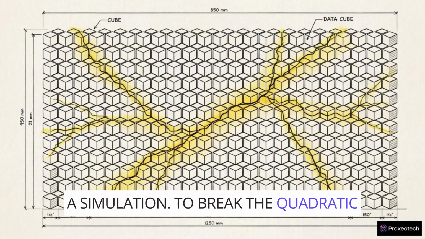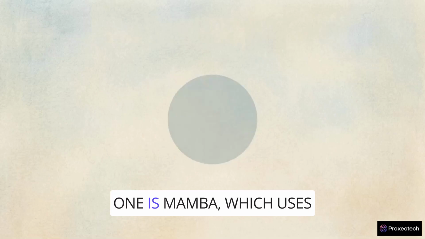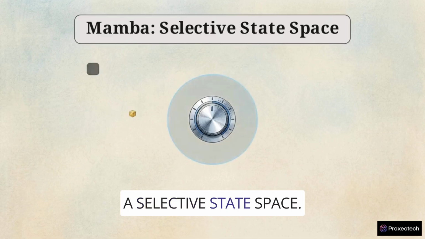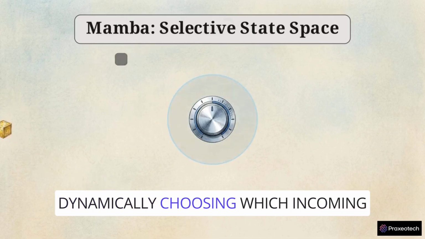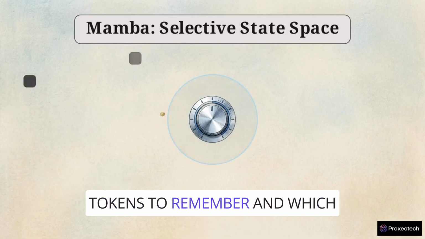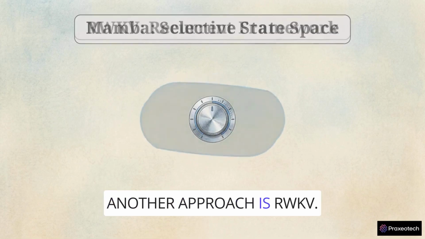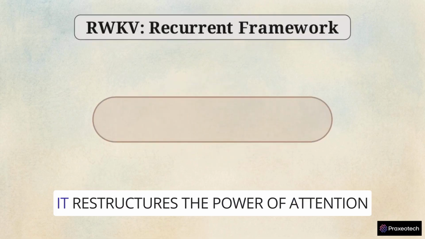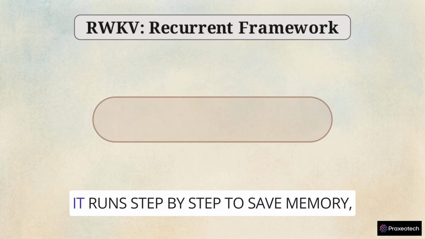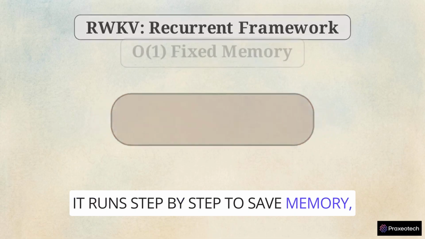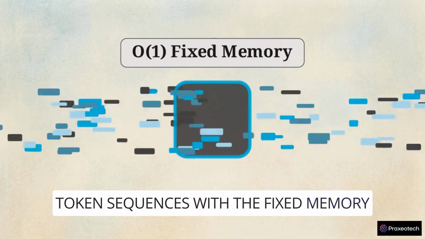To break the quadratic wall, researchers are designing alternative architectures. One is Mamba, which uses a selective state space. It acts as a smart memory knob, dynamically choosing which incoming tokens to remember and which irrelevant noise to discard. Another approach is RWKV. It restructures the power of attention into a tidy, recurrent framework. It runs step by step to save memory, allowing it to process million-token sequences with the fixed memory efficiency of an old-school RNN.